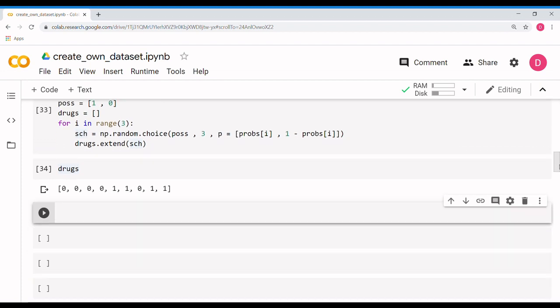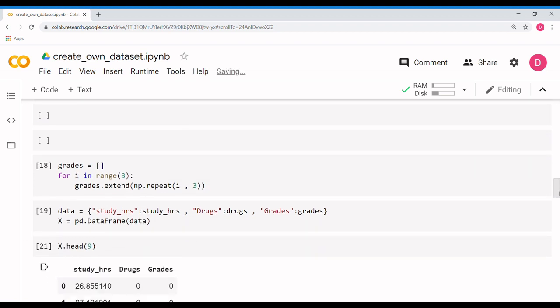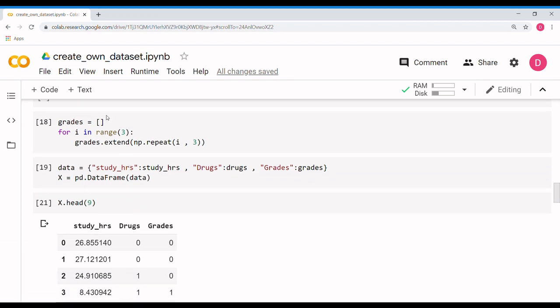Now what I'll show you is something here. From here I'm just trying to make the data set. We have finished making the variables, the columns. Now we are trying to make the data set. So you remember the grades were A, B and C. For that I have first used 0, 1 and 2, where 0 corresponds to A, 1 corresponds to B and 2 corresponds to C.